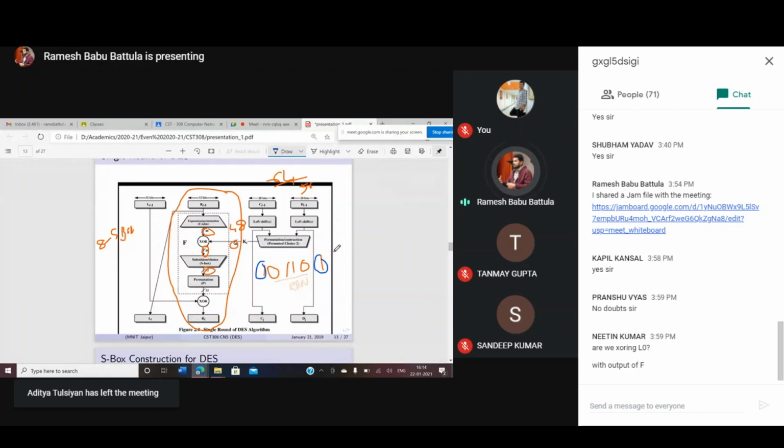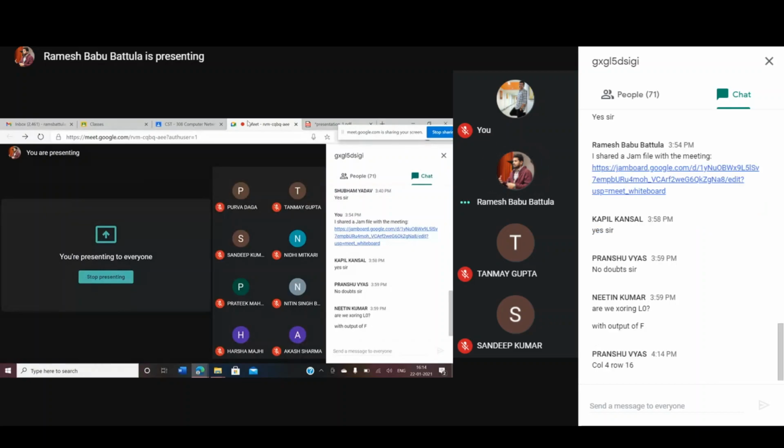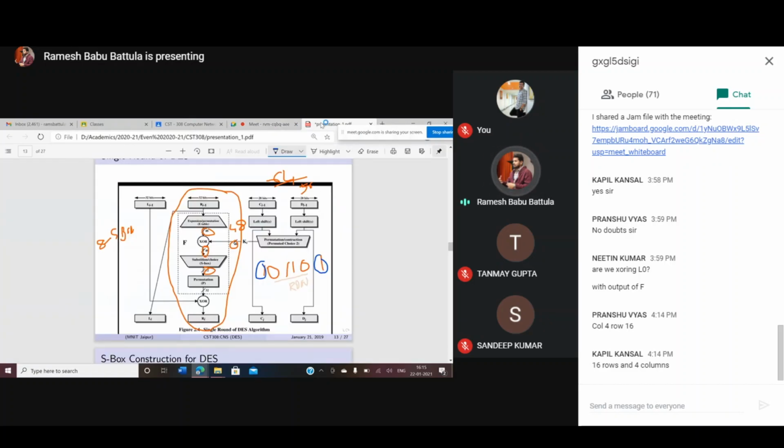What are the total number of values in each S box? We have 2 bits in the column, 4 bits in the row. Wait, 1 minute. What I said here is not row, this is column, sorry.